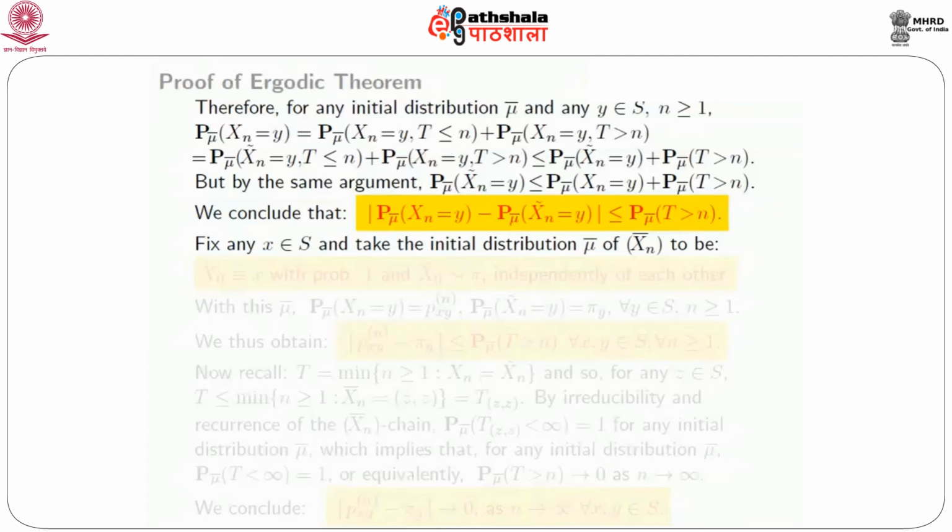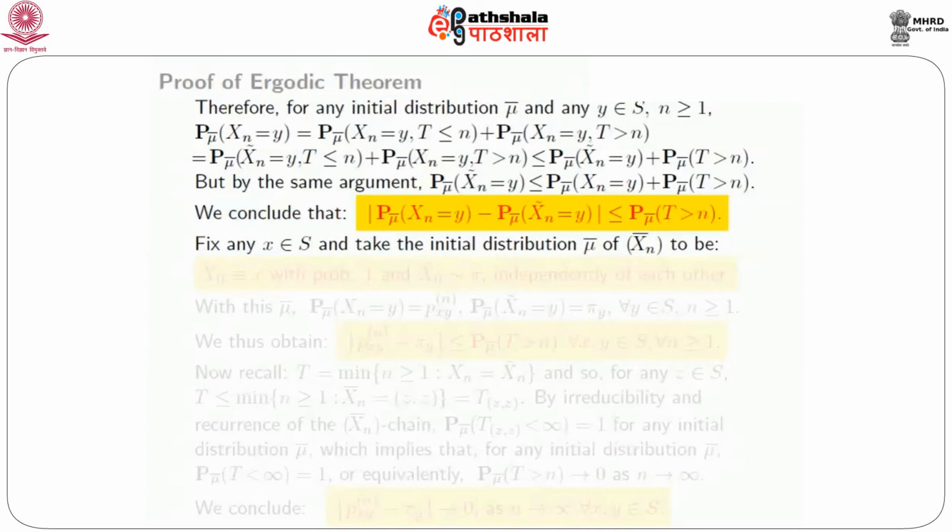So what we have proved is that P_μ̄(X_n = y) is less than or equal to P_μ̄(X̃_n = y) plus P_μ̄(T > n). But then, reversing the roles of X_n and X̃_n in this string of inequalities, you would be able to get this also. These two inequalities combined really give you this.